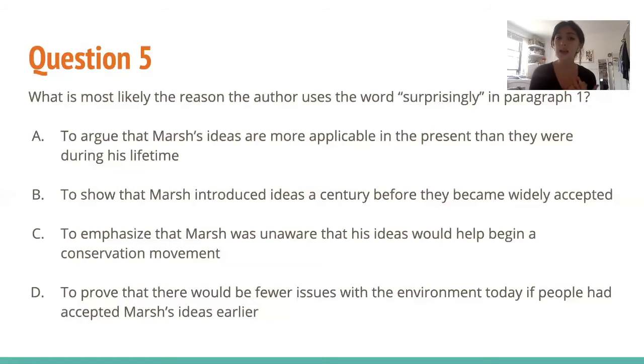Okay, so choice C, to emphasize that Marsh was unaware that his ideas would help begin a conservation movement. It's very possible he was unaware that it would have this big of an impact, but that's not the reason that the author used "surprisingly" in this case, and it doesn't really have to do with the first paragraph, which is where we're looking. D, to prove that there would be fewer issues with the environment today if people had accepted Marsh's ideas earlier, even though this would be true.